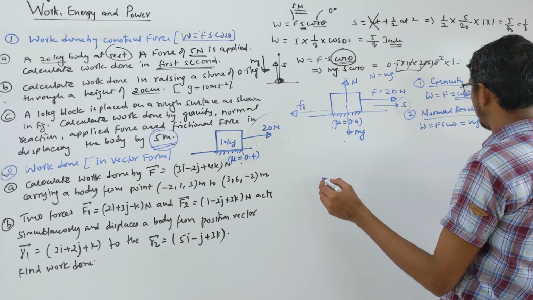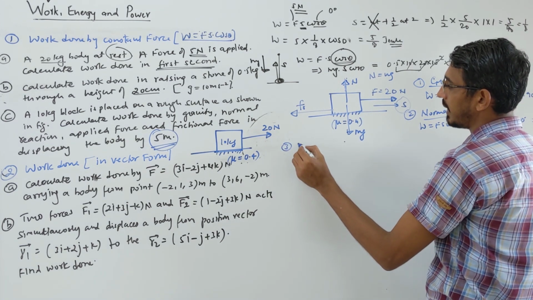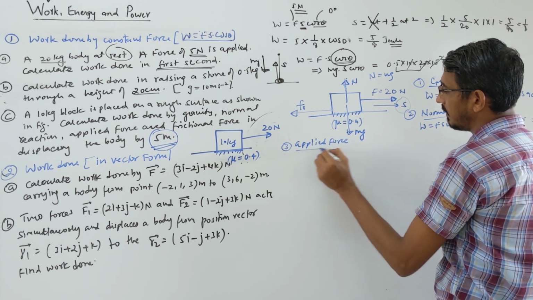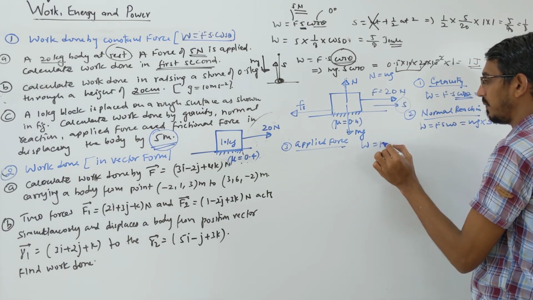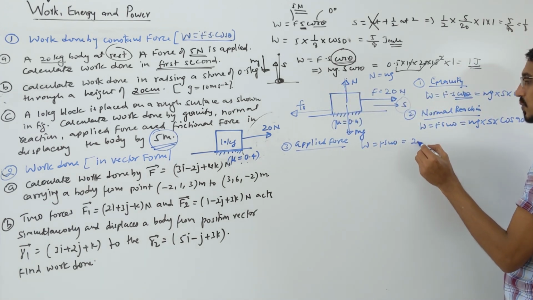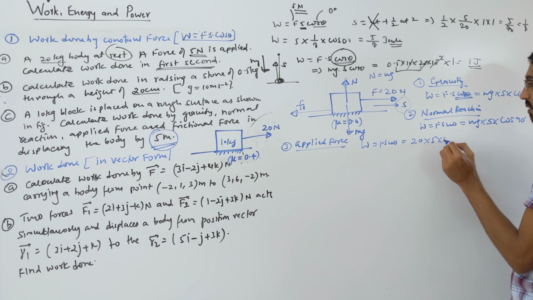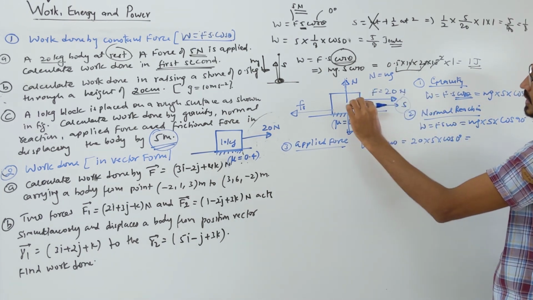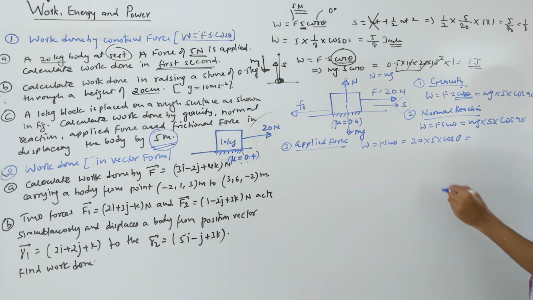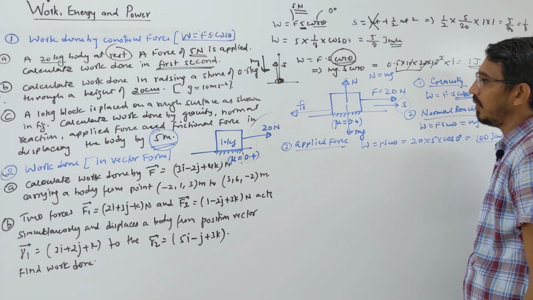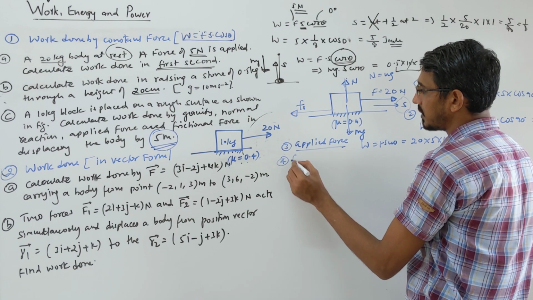Okay, next, third, the work done by applied force. Work done will be Fs cos theta again. The force is in that direction, displacement in that direction. So force is 20 newton, displacement is 5, and cos 0 degree, which is 1. This applied force and displacement are in the same direction, so the angle is 0 degree. That becomes 20 into 5, which is 100 joule.